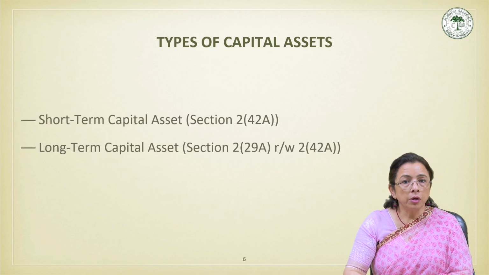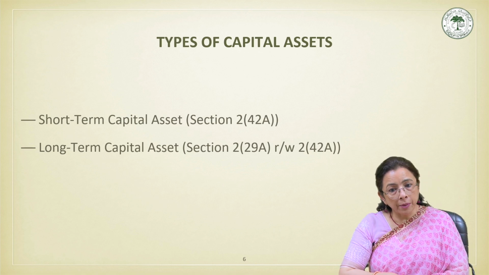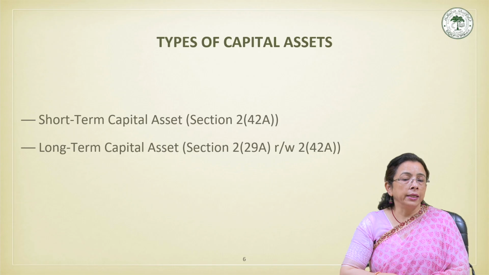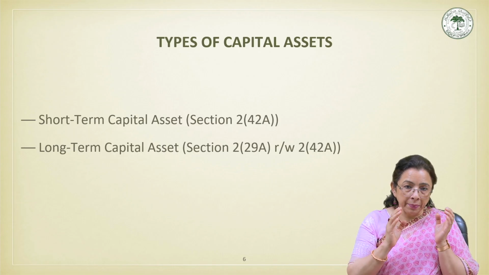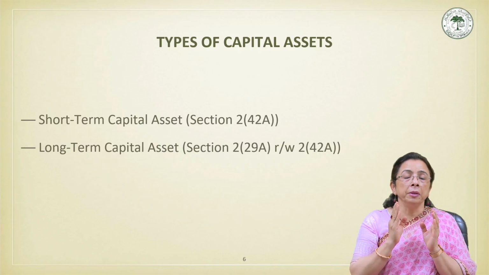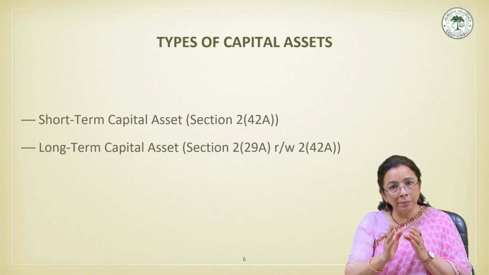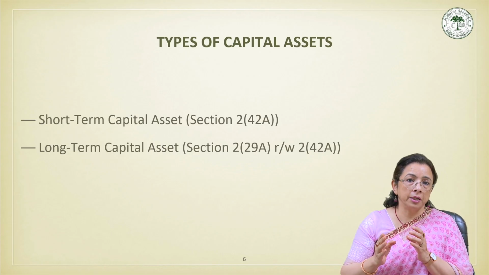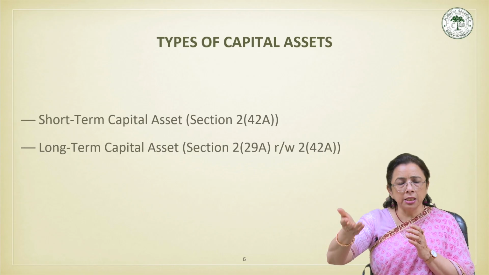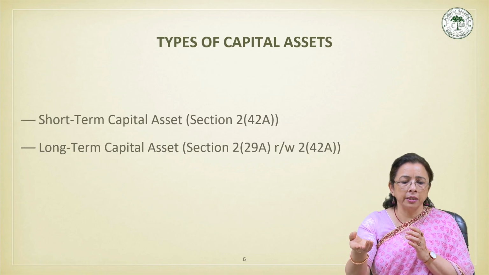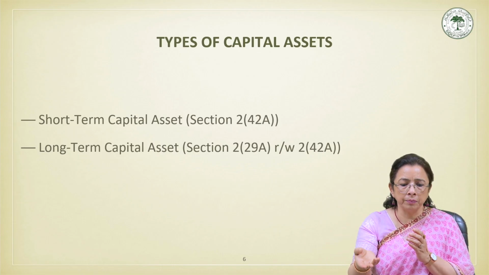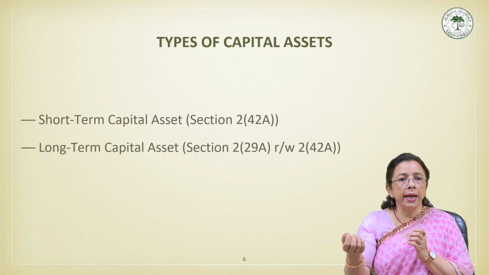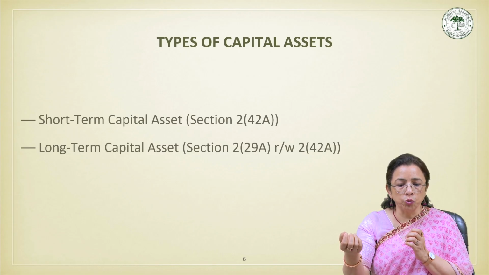Next, we come to understand the classification of capital assets. Capital assets are classified on the basis of time period, that is, short-term capital asset and long-term capital asset. These are defined in different sections, section 2 subsection 42A and section 2 subsection 29A.